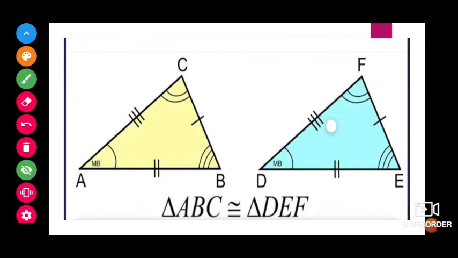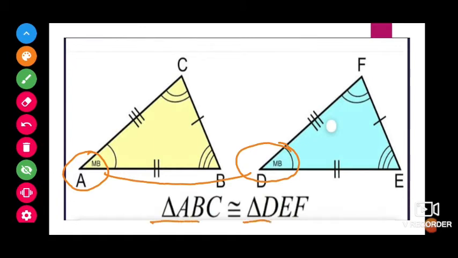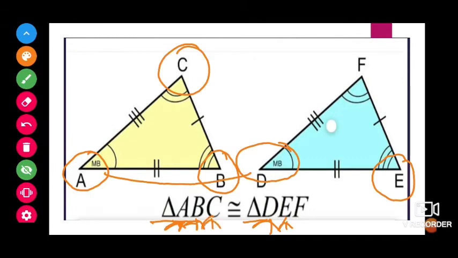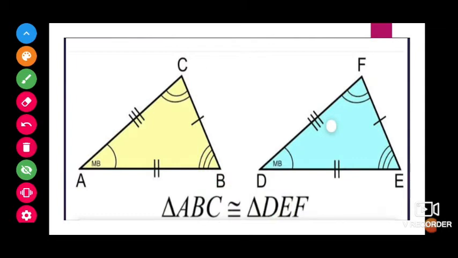Then how will we write? A's corresponding angle is D. So triangle A, and next in DEF, whenever I mention A in the first position, the same corresponding angle should be mentioned here, D. Next B, then the corresponding angle is E. And next is C, so for C what is the corresponding angle? F. So this should be mentioned. It will be: triangle ABC is congruent to triangle DEF.